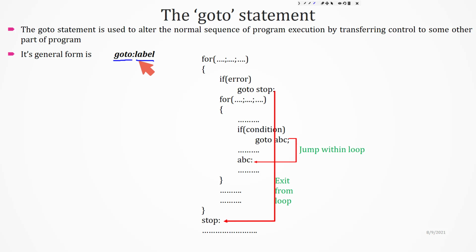So here I have a for loop. Inside that again I have a for loop. Here I am giving a condition. If some error occurred, go to stop. Then it will skip the remaining part and directly go to this labeled part, and the statements from that label will be executed. Stop is a label, so nothing will be executed in this line. From the next line onwards, the program will continue its execution.